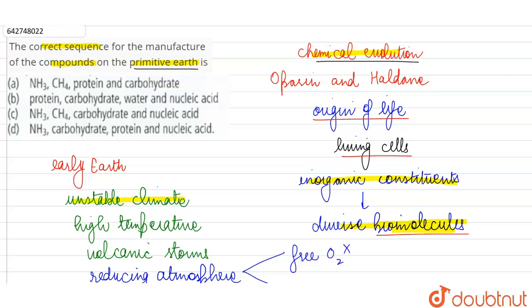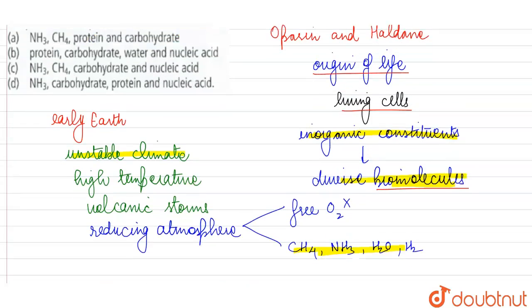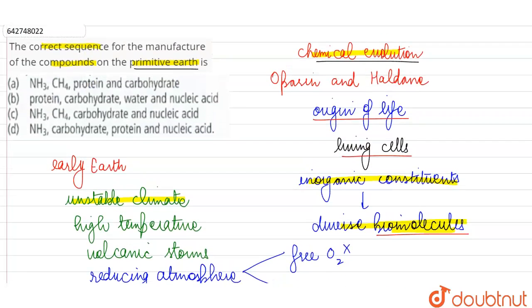First of all, we will have the gases which were already present in a reducing atmosphere. So the first step should be a gas such as methane or ammonia. So option B cannot be our correct answer, because here they are saying protein is formed first and foremost, which is not possible. Water vapor was present even before protein. Already it was there in the atmosphere. So here we are going to say we had ammonia.